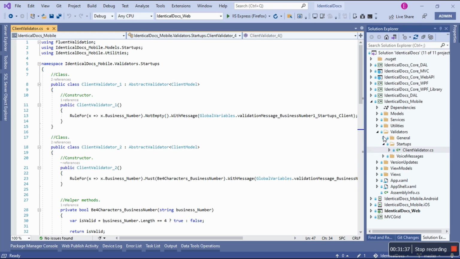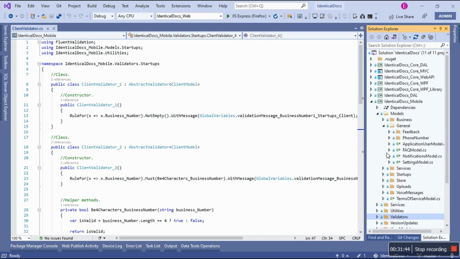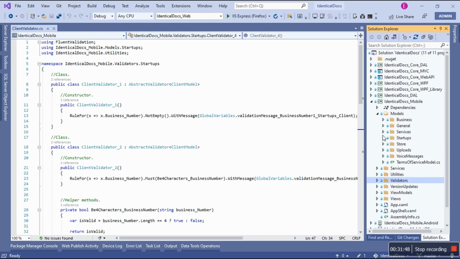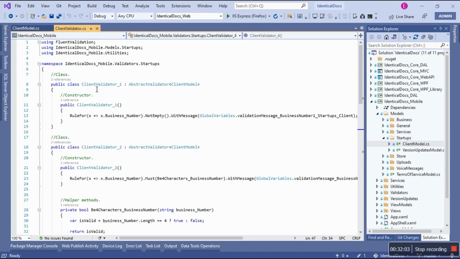Firstly, I have the model. Let's go to the model. Let's actually start up. Client model. See, I have business number and access pin. I don't need the required attributes in here. Should I? No, I don't need them. So you know that I have this, and then I'm making use of it. You see the same syntax.